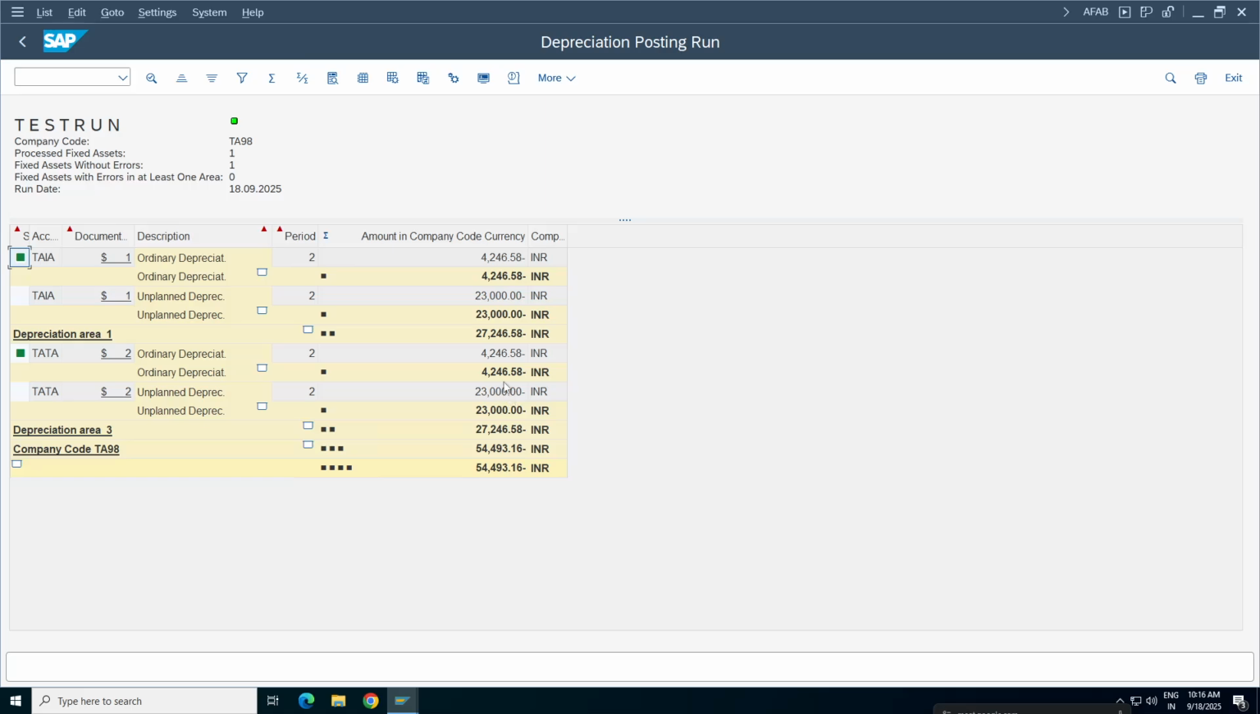So Divya, this is getting calculated, right? Divya, 23,000 also. Yes, sir. So this is okay for you? It's calculating accordingly, right? For both ordinary depreciation and unplanned depreciation. Now you understood the difference. Ordinary depreciation, unplanned depreciation. This was nothing but planned depreciation. It is in green mode now. I don't see any errors. So just make sure that if you have errors, you can't proceed.